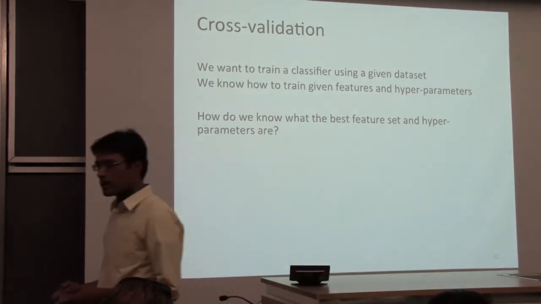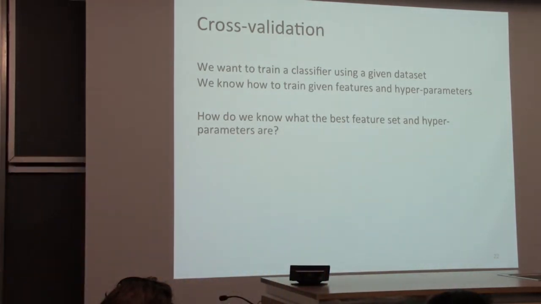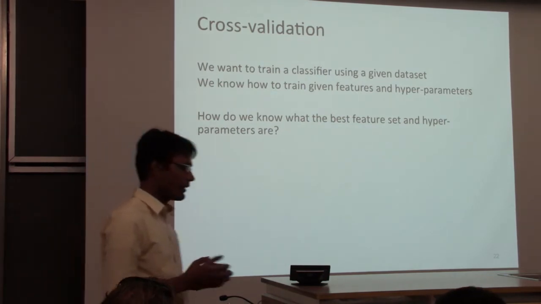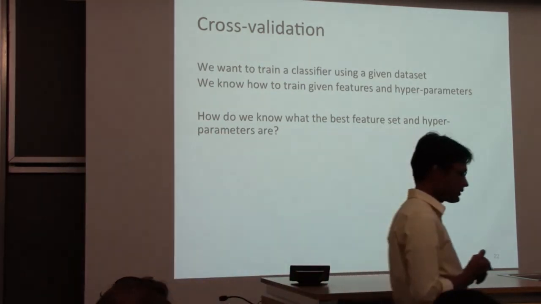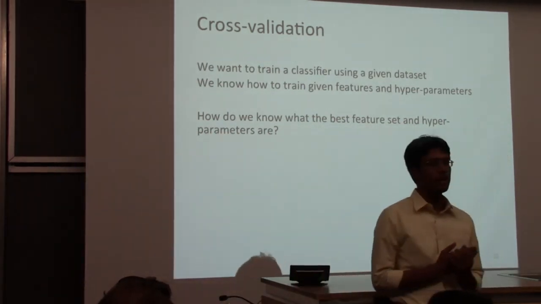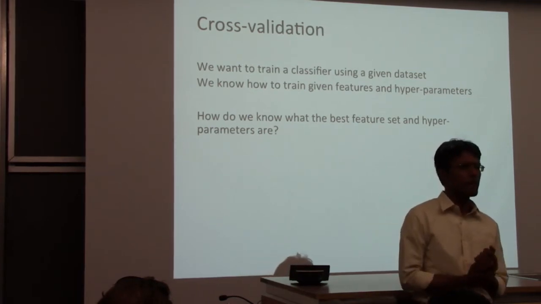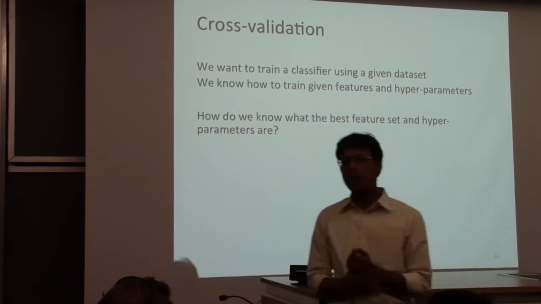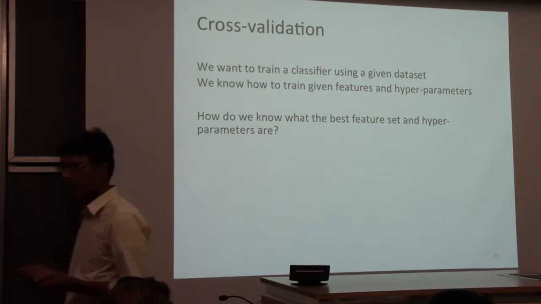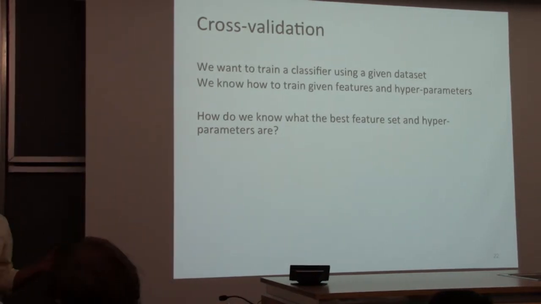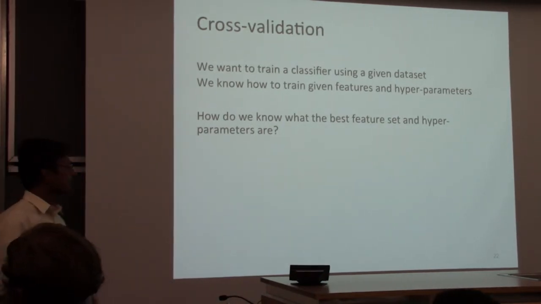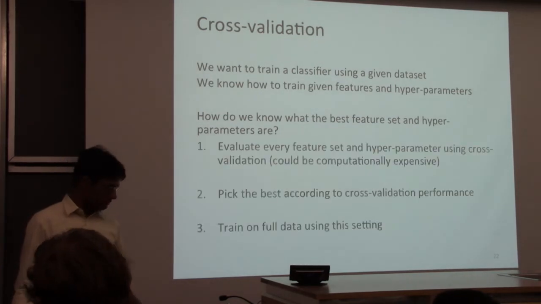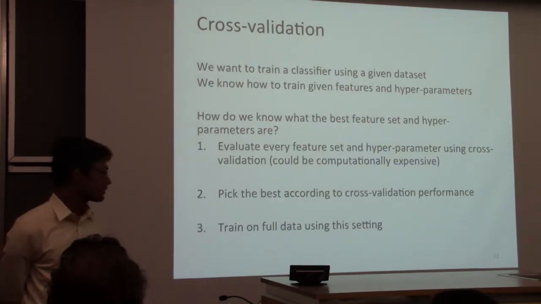But the simple version of the story is you have some set of parameters, hyperparameters, that you want to evaluate, and I'm including feature sets and hyperparameters here. We want to estimate this using only the training set and build the best possible model that we can. The way to do this is roughly the following 3 steps.